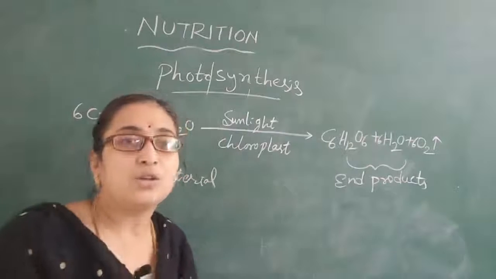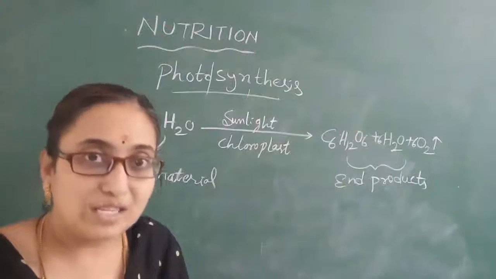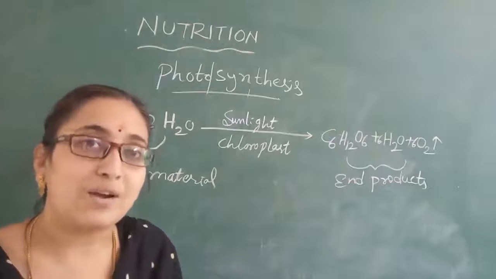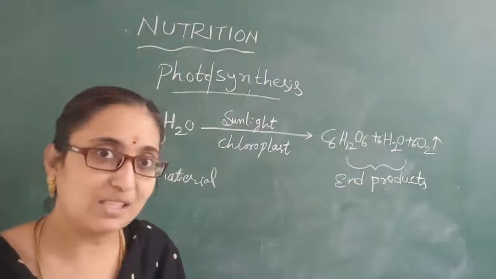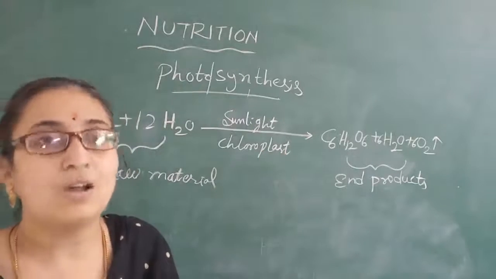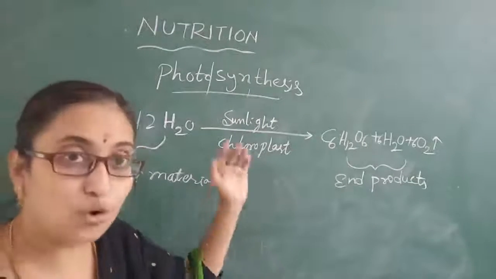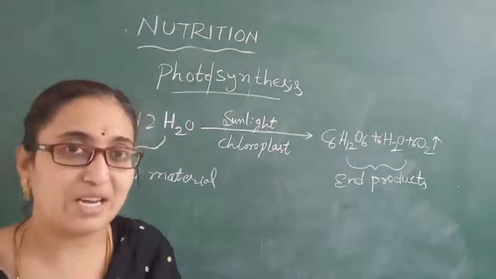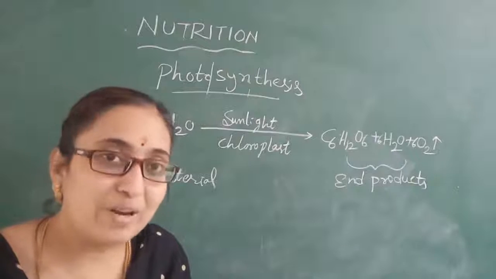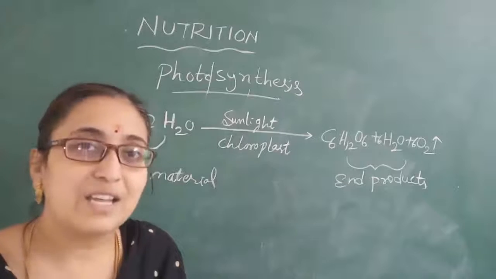Now children, make a note of what photosynthesis is, how photosynthesis takes place, what raw materials are required, and what end products are formed after photosynthesis. What is the role of sunlight and what is the role of the chloroplast in the preparation of the food material, you will come to know in the next topics. There are so many activities to explain all the things in photosynthesis.